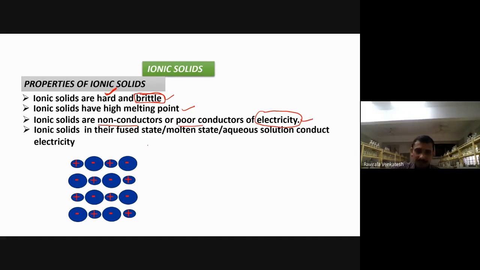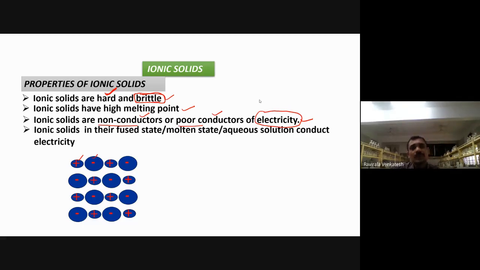I told you in the first topic that they cannot move. They can vibrate, but they cannot move from their mean positions. Even though they have charges, they cannot move here. If they can't move, they can't carry the current. Therefore, they become non-conductors or very poor conductors of electricity. Generally, ionic solids are non-conductors because, although they have ions, they are unable to move.